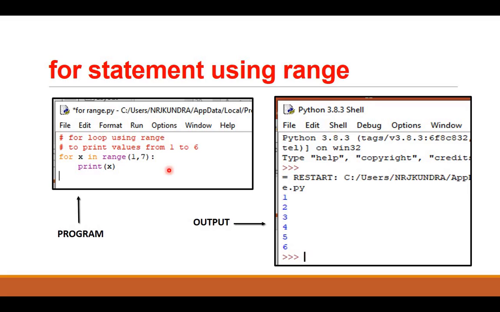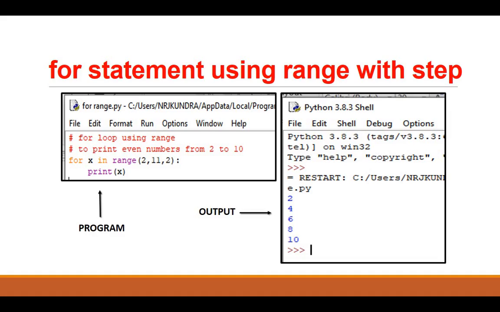Now if we are using range, for the same type of output where we are printing values from 1 to 6 using range, I have to write for x in range 1, 7. Why 7? Because I already told you that the last value given in range is excluded. Now here I have not given any step value because by default the step value is 1. So it will again print the same output 1, 2, 3, 4, 5, 6.